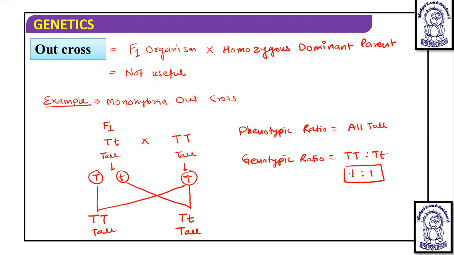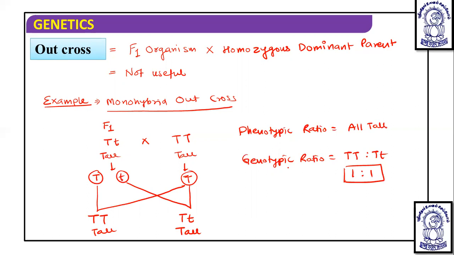So this is the monohybrid outcross. In monohybrid outcross, if we take any heterozygote or F1 organism and cross it like this, you will get all tall. So actually it has no significance. Here you get a 1:1 genotypic ratio.